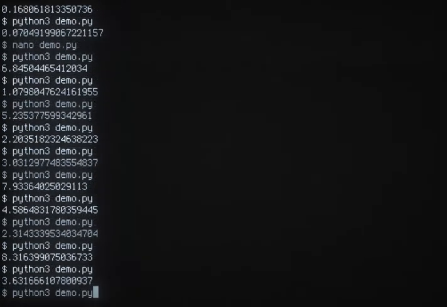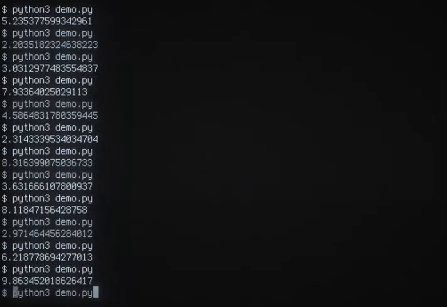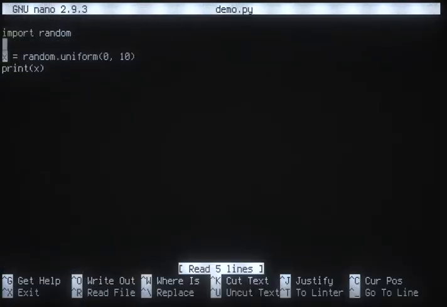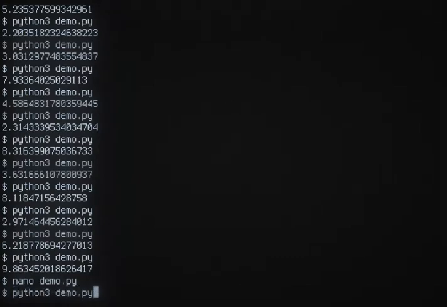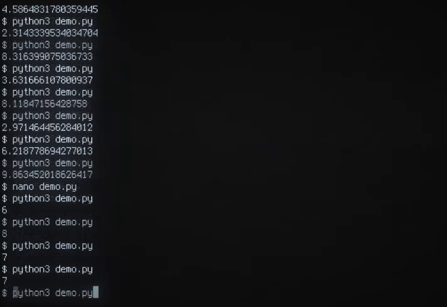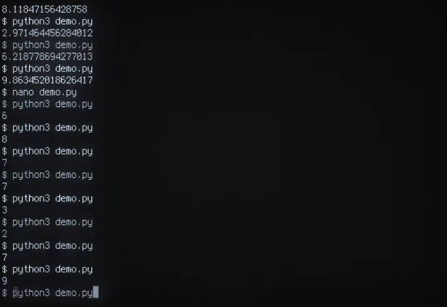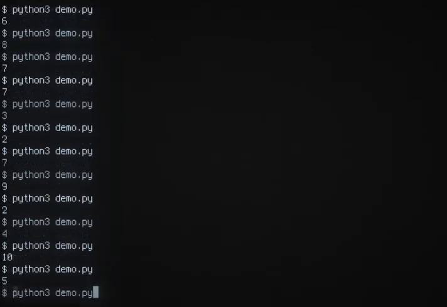If you wanted just the integer, there's another function for that. You can say rand_int. That'll give you back integers, which are not decimals. So that's what you'd probably use in a game or something, if you're kind of simulating dice.